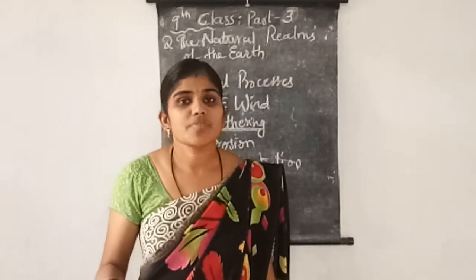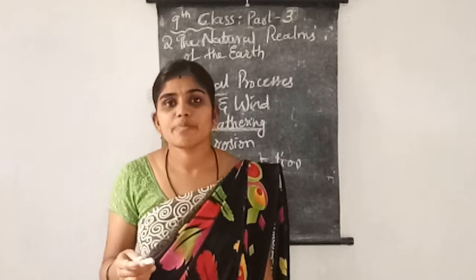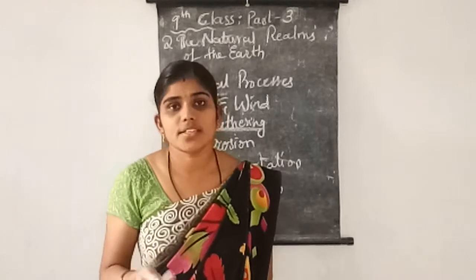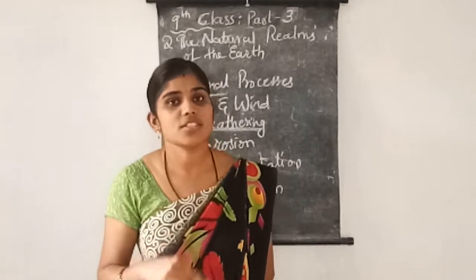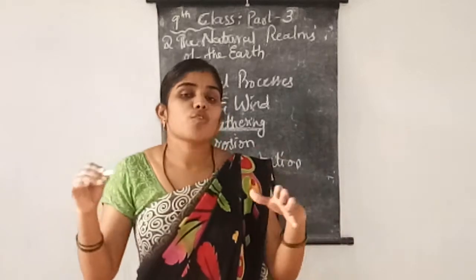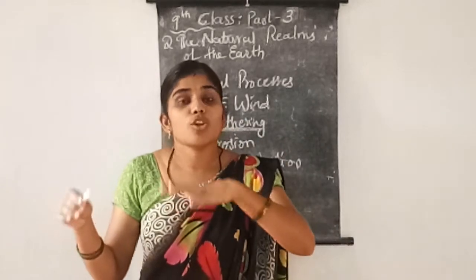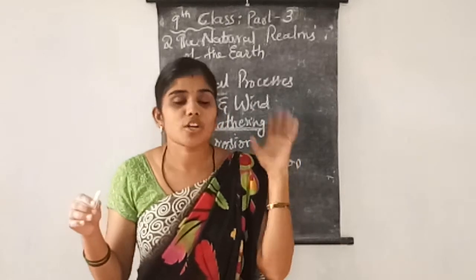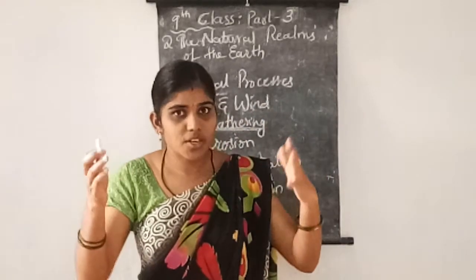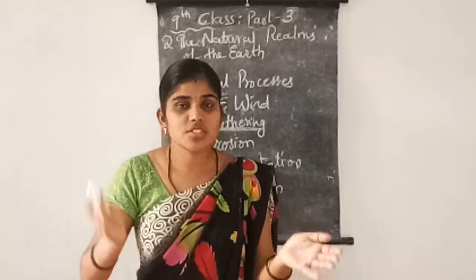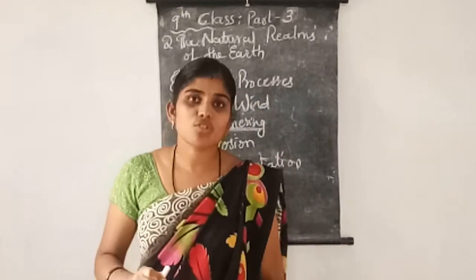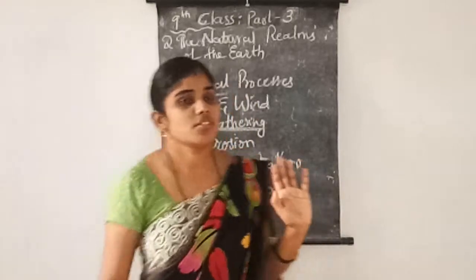In the same way, the wind or water is carrying sand, silt, some minerals, some particles, dust, smoke, all these. When the force is lost in them, automatically the things will be deposited at that spot. That is called deposition.